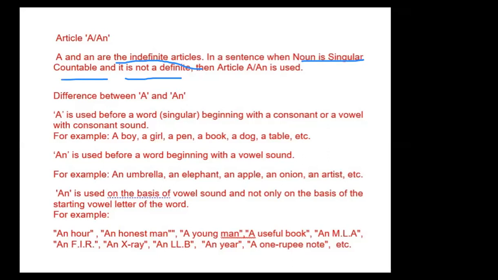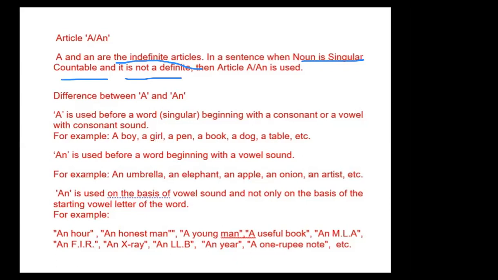So these are distributed between vowels and consonants. Alok, tell me how many vowels are in our alphabet? Five. And name them.